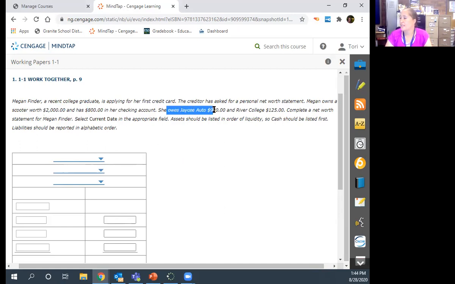She owes JC Auto $920. So this is what's called a liability. A liability is what I need to pay to somebody. We call these accounts payable a little later. So I always think of it as an account, and then I'm going to have to pay it at a different time. So she owes the auto company, and she also owes River College. Then we complete her net worth statement for Megan Feiner.